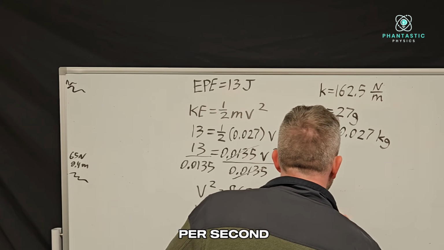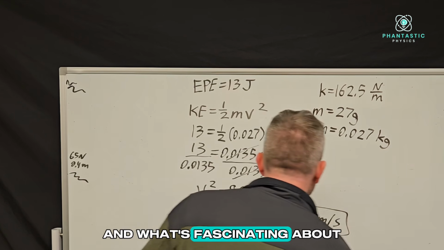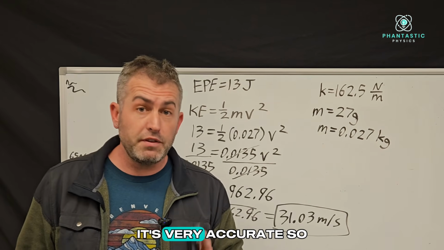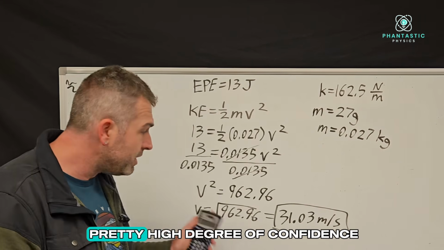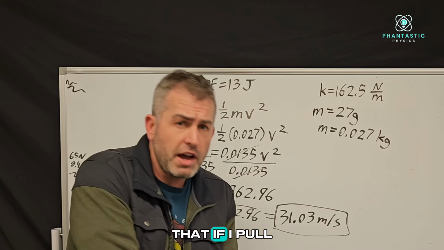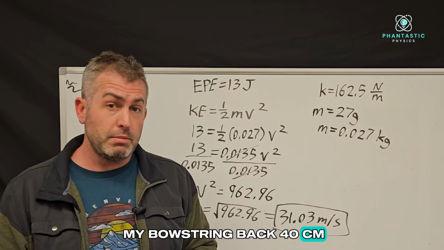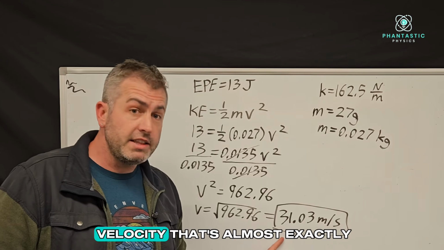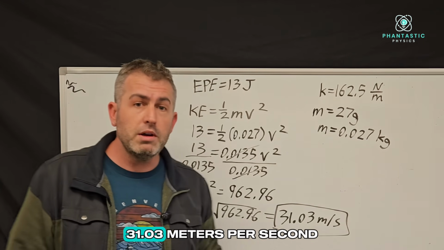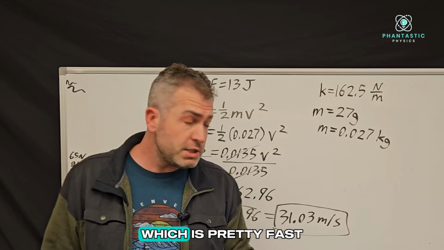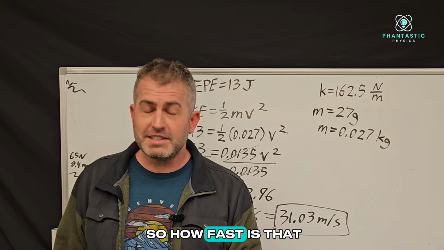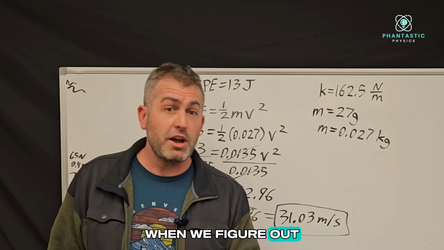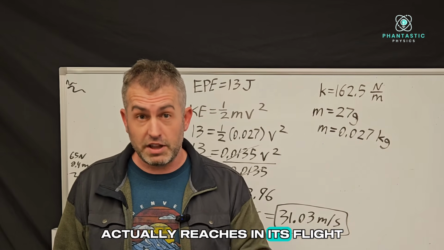31.03 meters per second. And what's fascinating about this number, it's very accurate. So I know with a pretty high degree of confidence that if I pull my bowstring back 40 centimeters, like I said I would, and I shoot it straight up, it's going to have a velocity that's almost exactly 31.03 meters per second, which is pretty fast. So how fast is that? Well, we'll know when we figure out how high the arrow actually reaches in its flight.